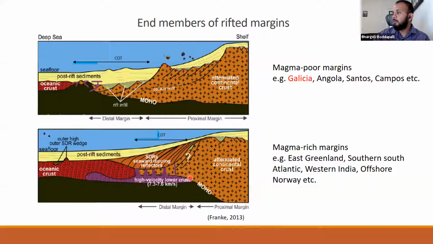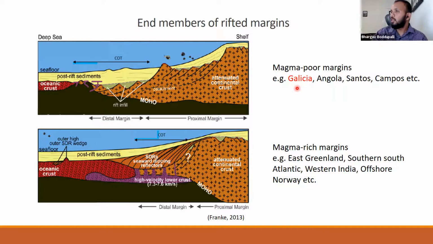Whereas in magma rich margins, the thinning is very abrupt, and there are structures called SDRs, seaward dipping reflectors, which are lava flows, and the velocities in the lower crust are very high, which are interpreted as either serpentinized mantle or under magmatic underplating or magmatic intrusions. This is a debated topic. And there is no exhumed mantle in magma rich margins, and the occurrence of oceanic crust is abrupt and more towards land.